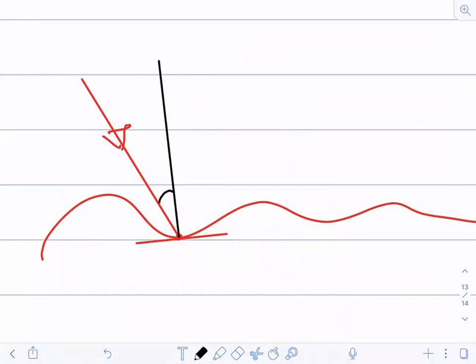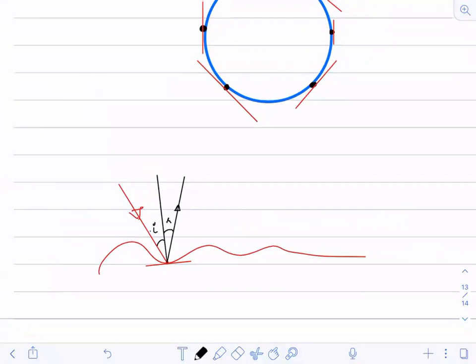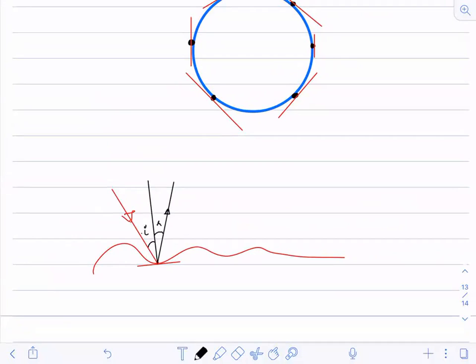Now I can measure this angle and correspondingly I can draw a line like this, such that this is the same angle, I and R. This is my reflected ray. So this is the way you should draw the reflected rays if the incident ray is given. Draw the tangent at the point of incidence, draw the perpendicular, the normal over there, measure the angle of I, and then correspondingly draw the angle of R.